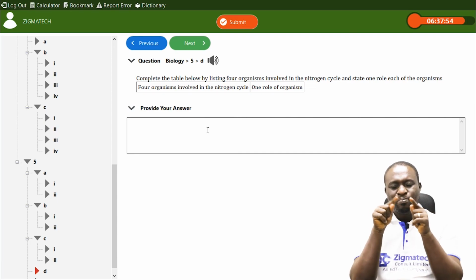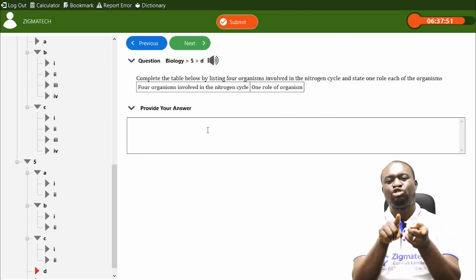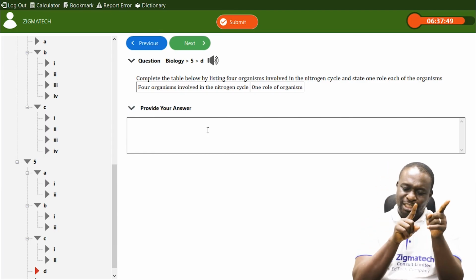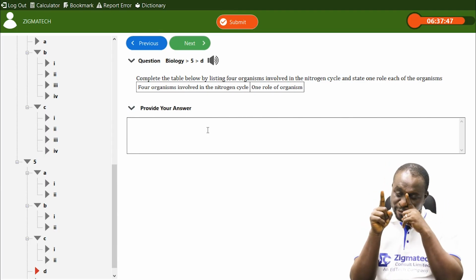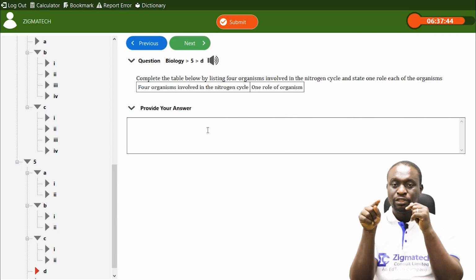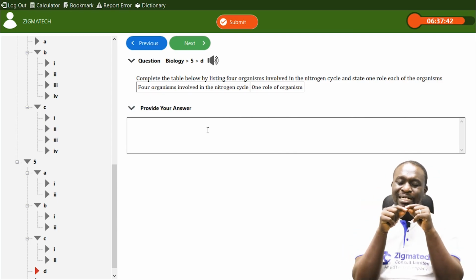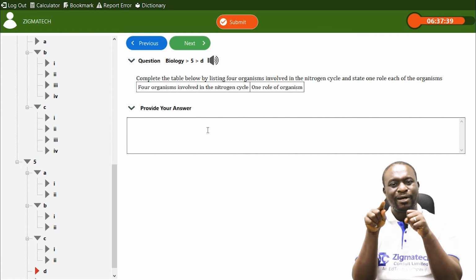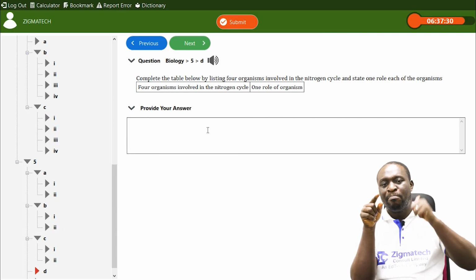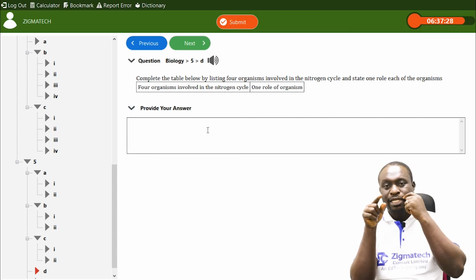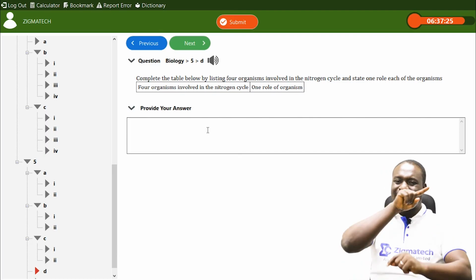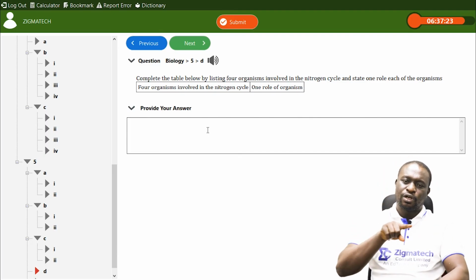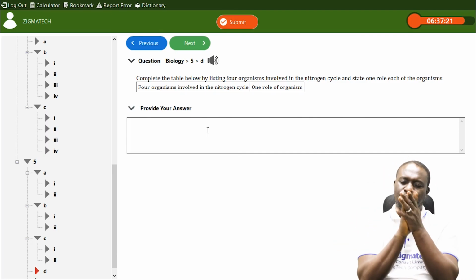So the nitrobacter converts nitrite into nitrates. And for this nitrogen to return back to the atmosphere, there is a bacteria called denitrifying bacteria. That's the 6th one. Number 6, denitrifying bacteria. Denitrifying bacteria plays the role of converting nitrates back into atmospheric what? Nitrogen. So it goes back to the atmosphere. So you can see that the cycle also continues. This is how the cycle continues.